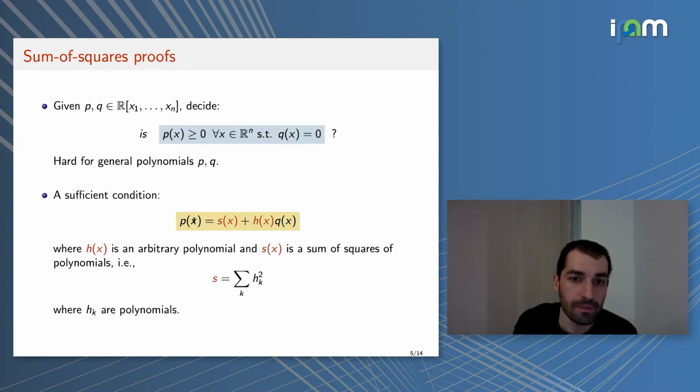Then I claim that the statement is true, namely that p of x is non-negative whenever q of x is equal to 0. This is obvious, because if I take an x for which q of x is equal to 0 and plug it in, I get p of x is equal to s of x, and s of x is a sum of squares, so it gives me a non-negative number.